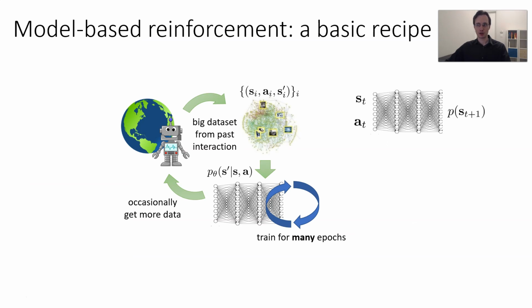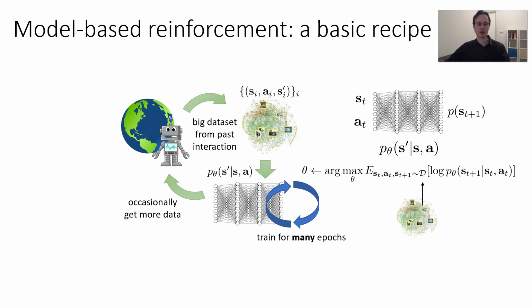We're going to need to train a model, and this model takes as input the state and the action, and it predicts the distribution of our next states. And it'll be represented by a deep neural network because we're doing deep RL. So we'll denote it P subscript theta, and it's a distribution over S prime given S, A, where theta denotes the parameters of the network. We'll train it with maximum likelihood, which means that we'll sample tuples from our dataset and maximize the likelihood of the next state given the current state and action.